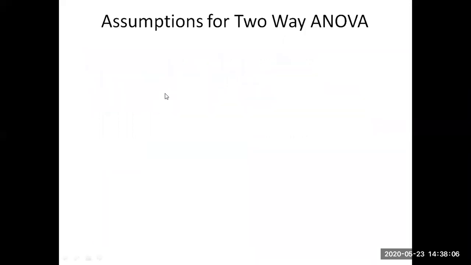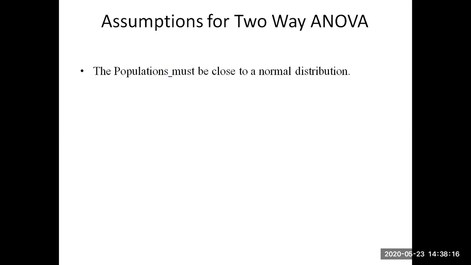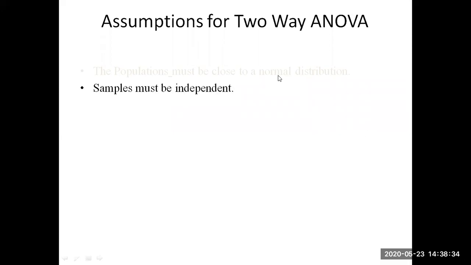Okay. Assumptions for two-way ANOVA. Always we have some assumptions about the two-way ANOVA that should be satisfied. Then only we can solve the problem. The first assumption is the populations must be close to a normal distribution. The population from which we are taking the sample should be a normal distribution.